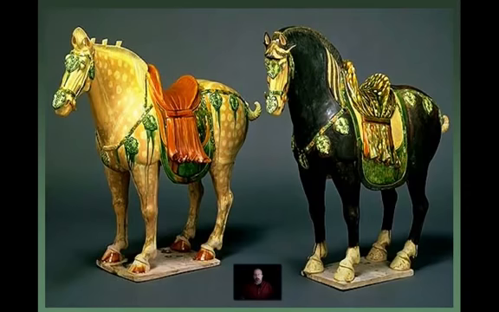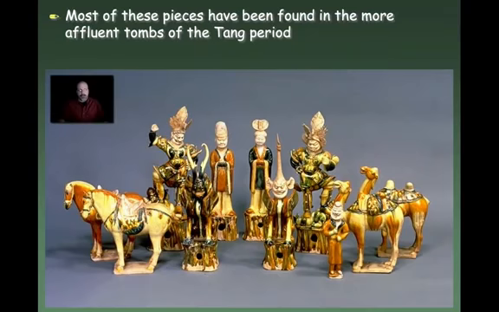Here's some more examples of tricolored pottery. These are really quite exquisite pieces that would have been found in tombs, again reflecting the status and wealth of the people who would have been buried in those tombs. But they're great pieces of artwork as well as reflections of people's wealth and status. And again, it says at the top here, most of these pieces have been found in more affluent tombs of the Tang period. So this is a collection of tricolored pottery.